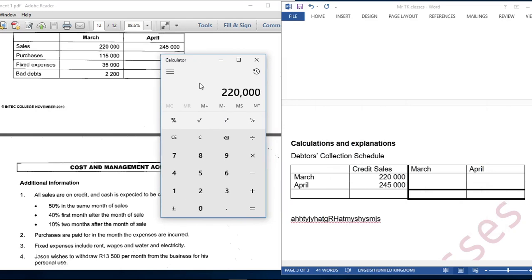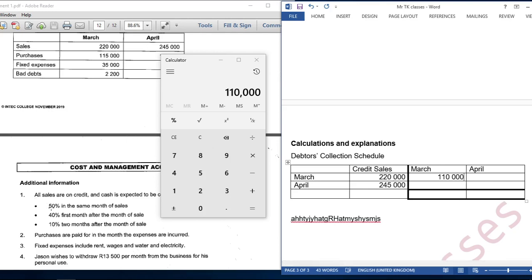What is 50% of March? 220,000 multiplied by 50%. We are going to receive 110,000 in March, because they said 50% in the month of sales.